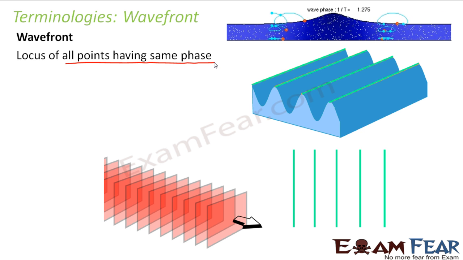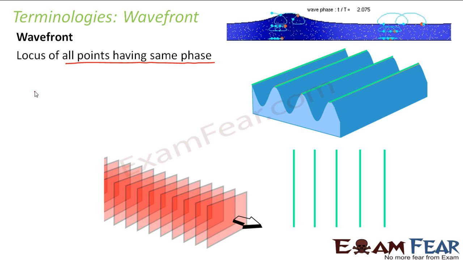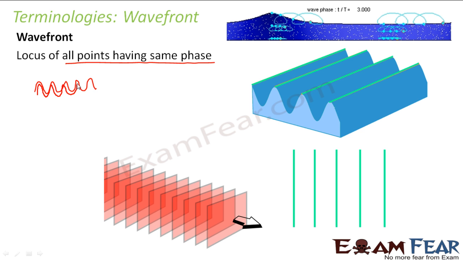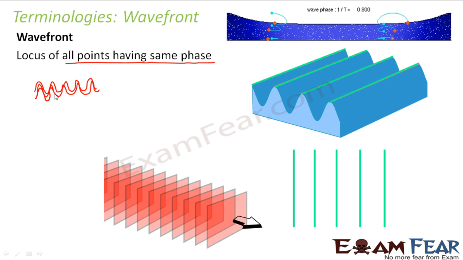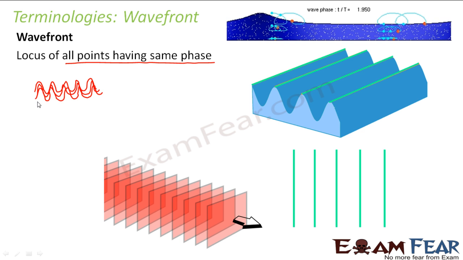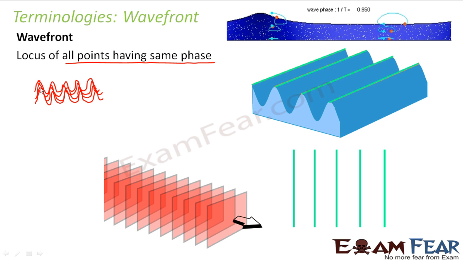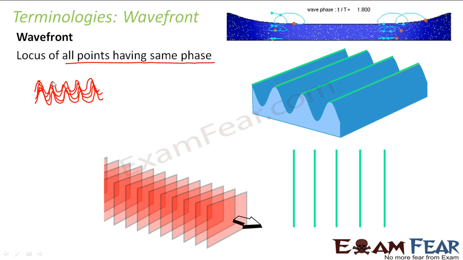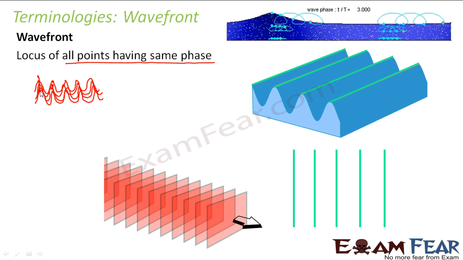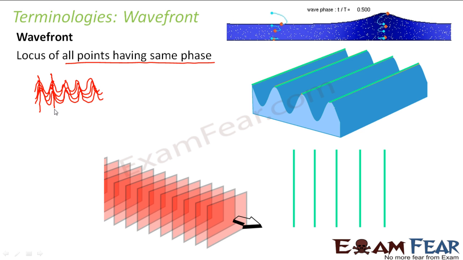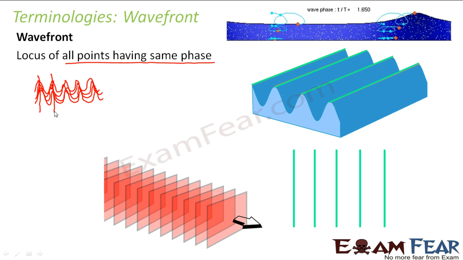Now, can you guess what is a wavefront? Let us suppose whenever we say that waves are coming, it would be something like this. We are not talking about a single wave. There are so many waves, right? So if the waves are coming like this from some source, all these points will have the same phase. Again, all these points will have the same phase. So the line joining these points which are in the same phase is nothing but the wavefront. So this is a wavefront of these waves.